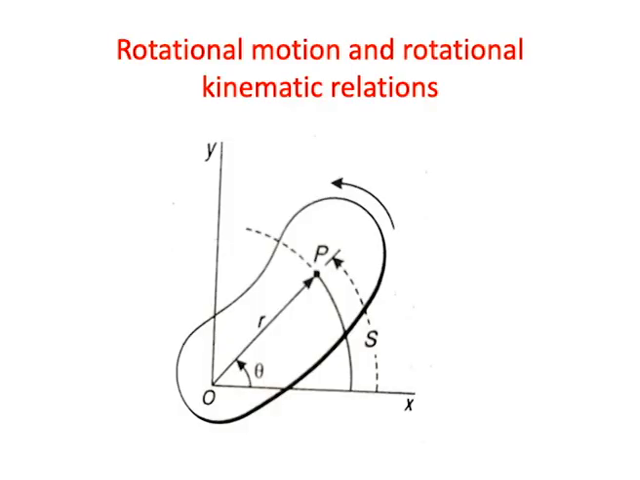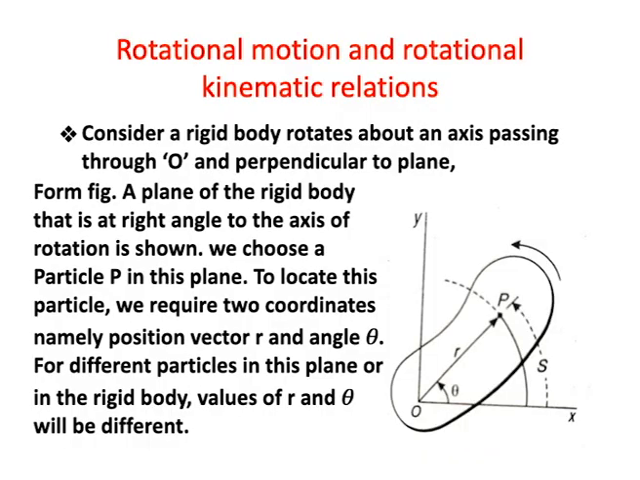So OP is the line to the particle P, and the x axis is rotated in the anti-clockwise direction to this particle. So that is the displacement s, and OP is the distance r, that is the position vector. The particle moves from the x axis in the anti-clockwise direction, and the distance of the displacement is the symbol s. This is the angular displacement, the angle theta. So to locate this particle we require two coordinates: one is the position vector r, and the other is the angular position theta.